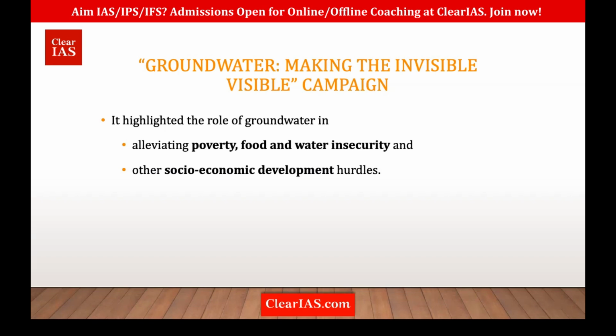How is groundwater linked with food, water security, and poverty? Food we already saw. As we extract more and more water, the land would turn dry. There'll be drought and higher aridity of the land. That means we cannot cultivate, we cannot do agriculture. That means it will impact food, and there'll be reduced yield of food.